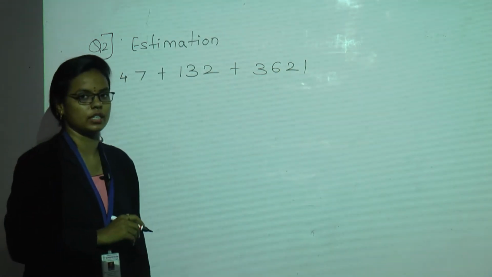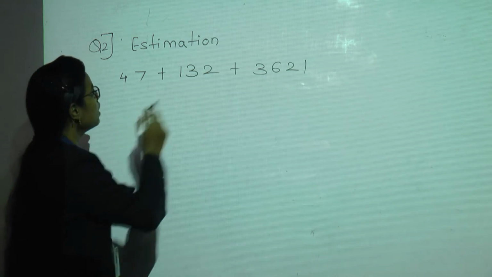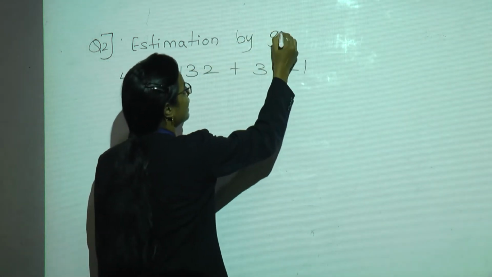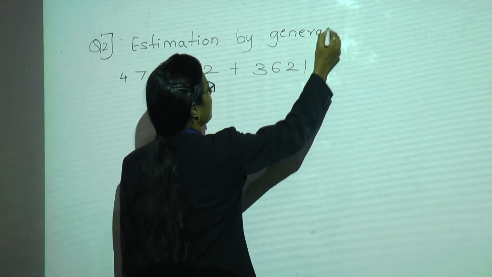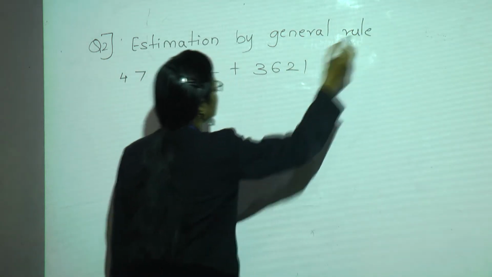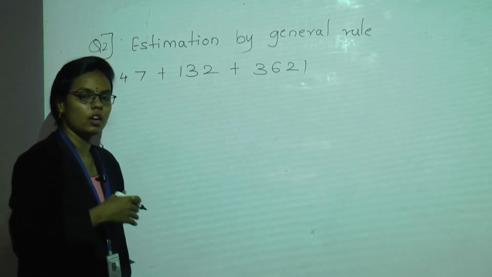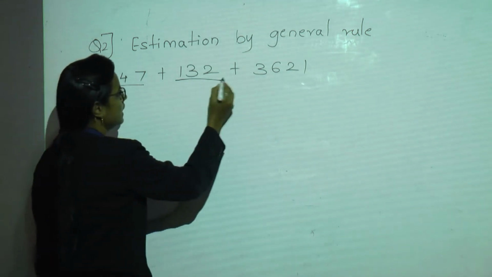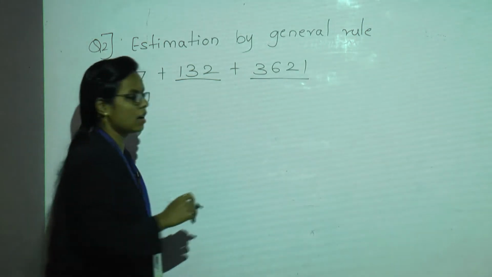So this is the question. Now here we have to find the estimation by general rule. By general rule it means when the numbers are given of different digits. Now we can see here it's 2 digit, here it's 3 digit, and here it's 4 digit.